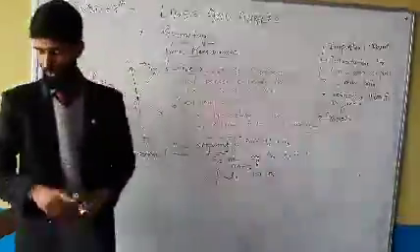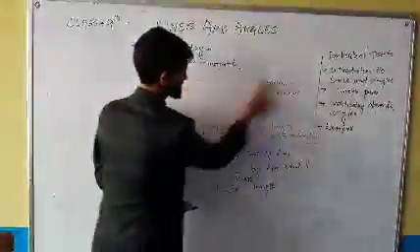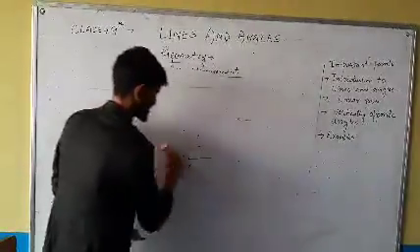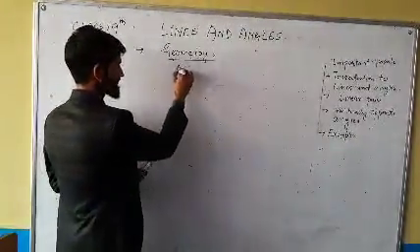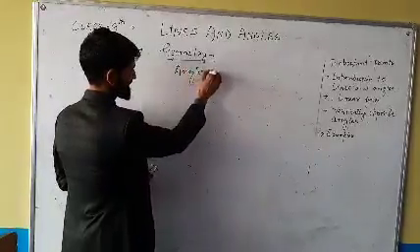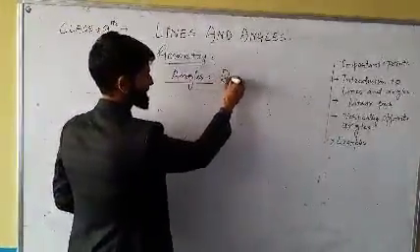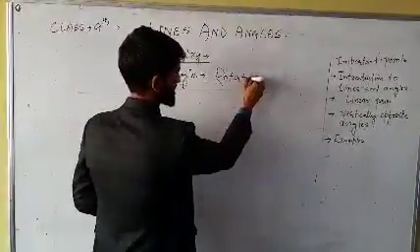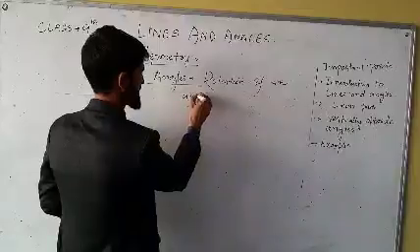Now I am going towards what are angles. Angles are also an important entity in geometry. Angle, we say, is the rotation of an axis with respect to another.